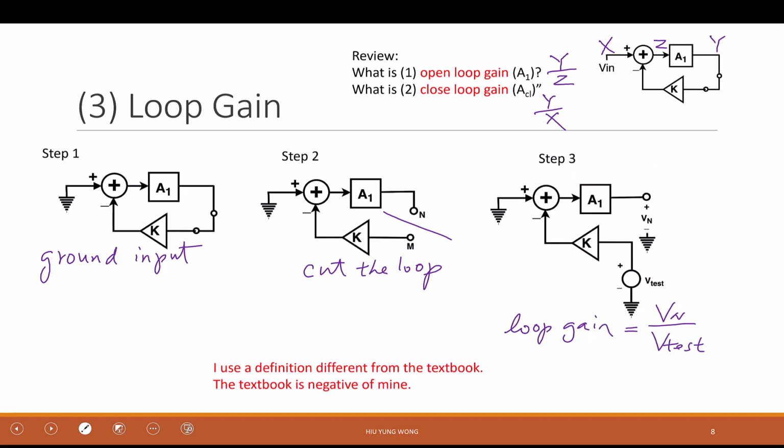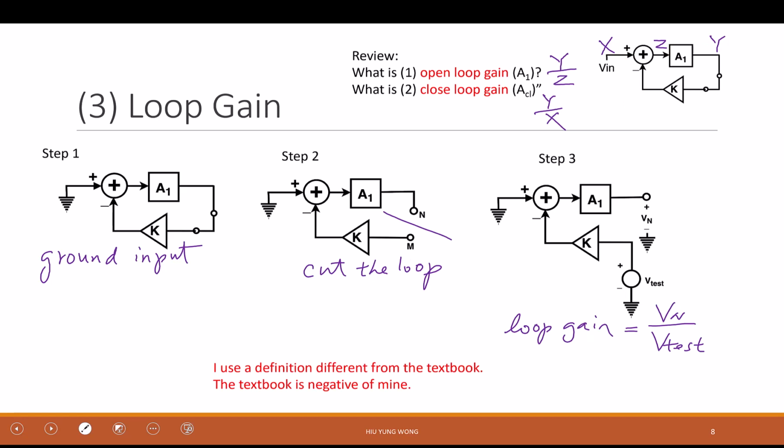But the only thing you need to be careful about is that you need to go in the right direction. Of course, you can say, I want to go around the loop in this direction, but this is not the original intention of this feedback, because we're trying to get something from the output and feed it back to the input. If you go in this direction, this will be the feedforward and this will be the feedback, right? It's possible there's still some feedback, but it's going to be very tiny, it becomes meaningless.